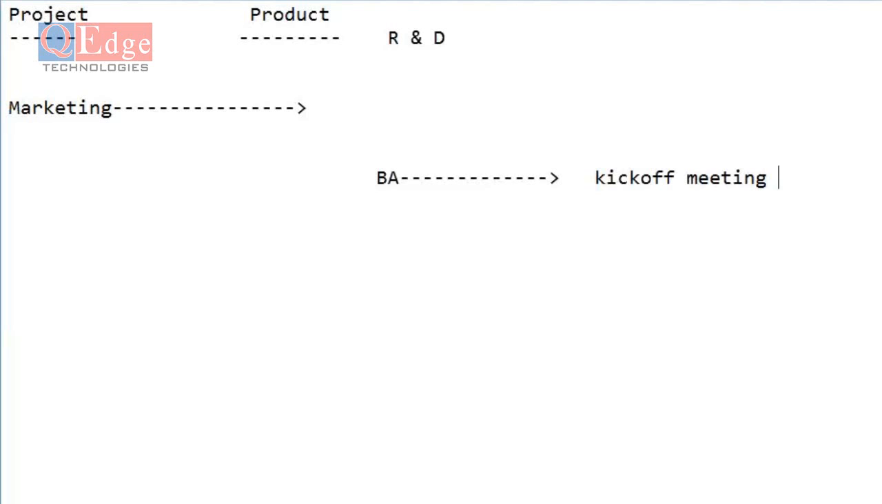If the customer is asking, within 3 months I require the application and within this budget I require the application, they are going to specify. They are going to put all the things in a document and put the signs on that. Once that is completed, the company people are going to send a PIN mail. What does this PIN mail mean? Project initiation note, nothing but a welcome mail.